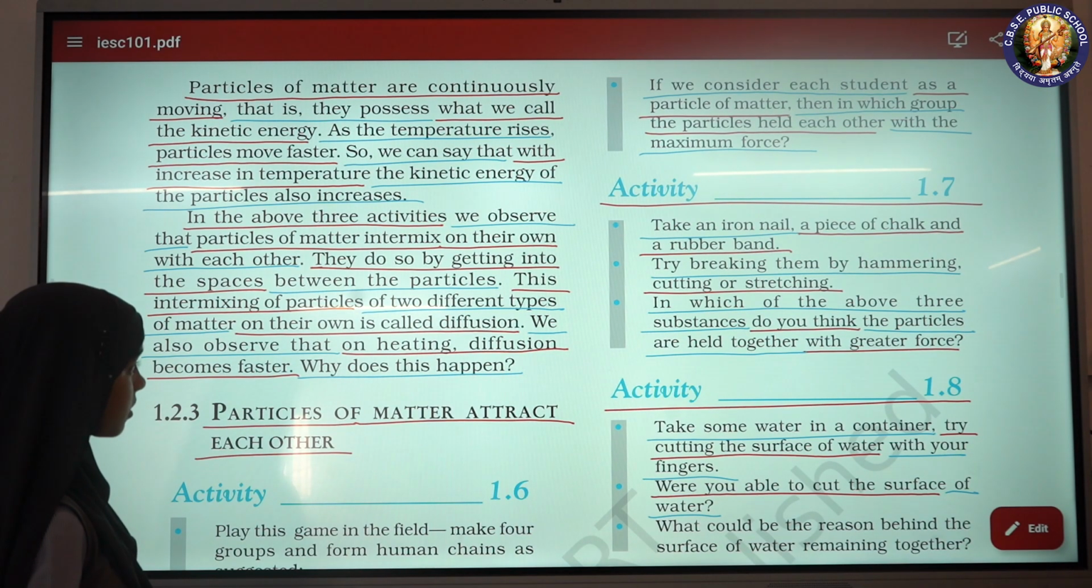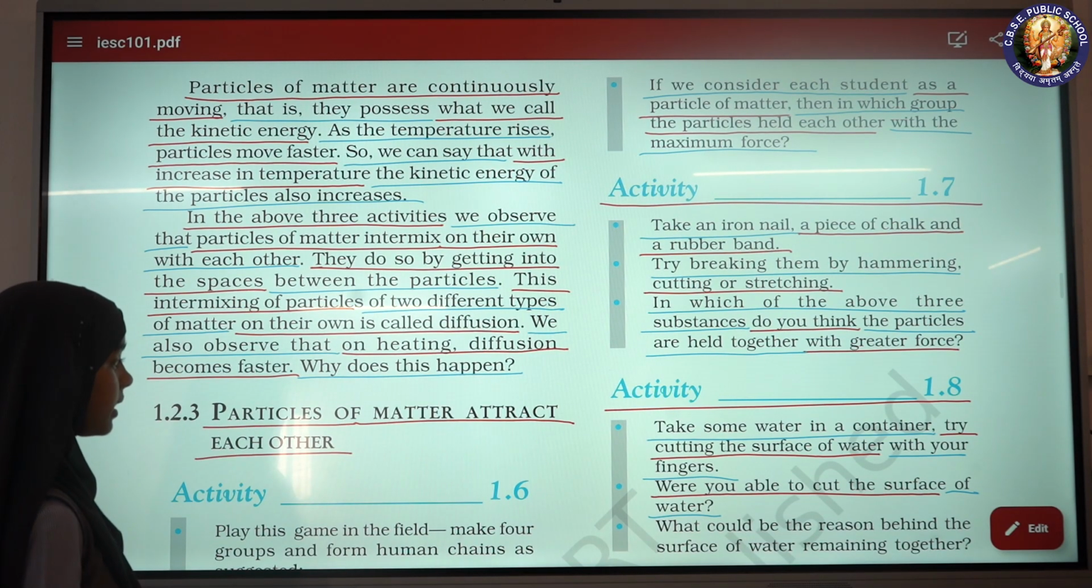Activity 1.7. Take an iron nail, a piece of chalk and a rubber band. Try breaking them by hammering, cutting or stretching. In which of the three substances do you think the particles are held together with greater force?